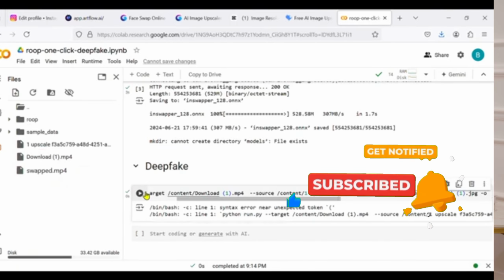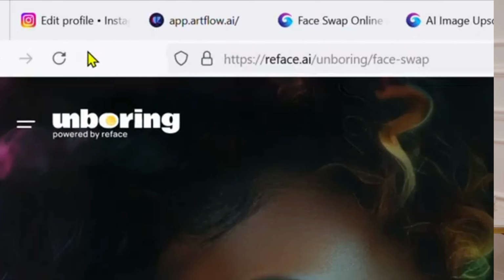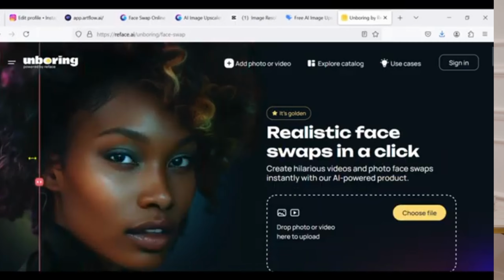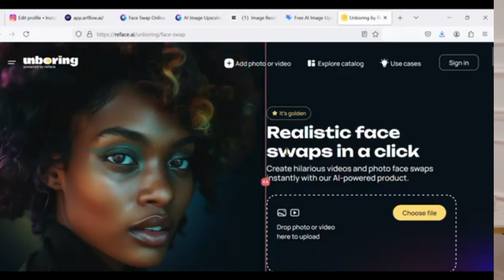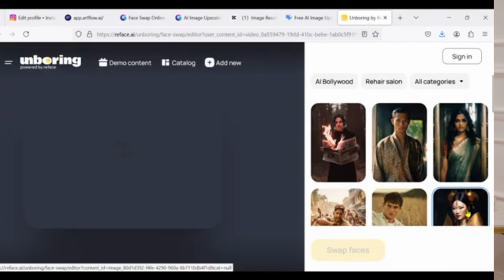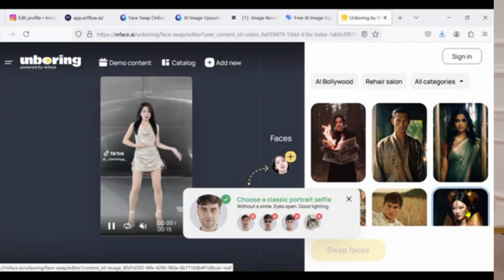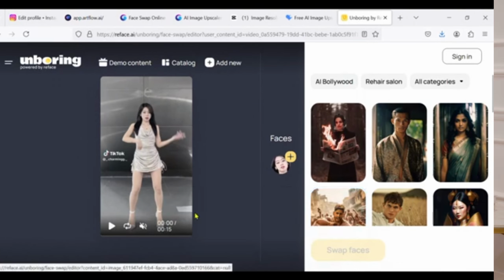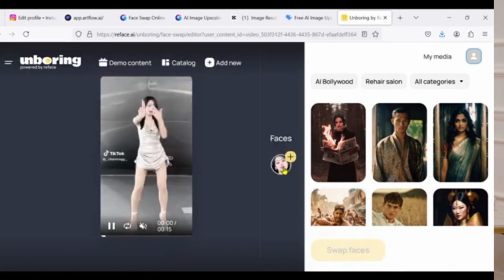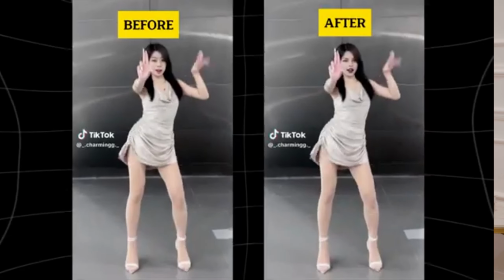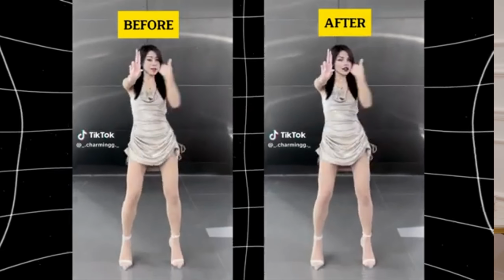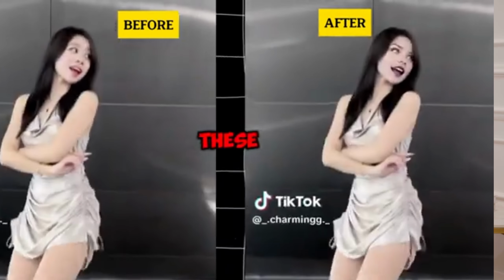Now I will present to you the last site, which the first time you use it gives you 5 tokens, that is, you can make 5 videos. The important thing is that here you upload the video you want to swap the face in, then upload content. After that, here you can add the face picture that you want to add, then you press swap face. In a few seconds the video appears, and we have reached the end of the video.